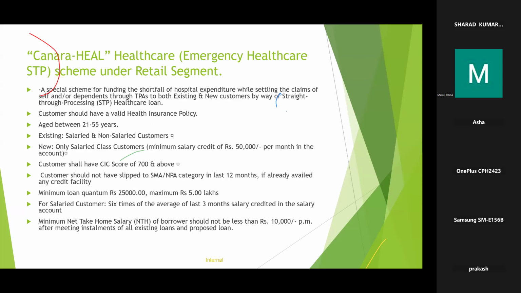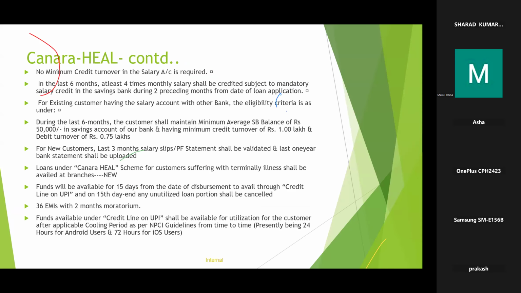That is, it is eligible for customers with a valid health insurance policy, aged between 21 to 55, salaried and non-salaried in the case of existing. In the case of new, only salaried class is eligible. And in the case of new to the bank, salaried class, their minimum salary credit should be 50,000. And CIC score above 700. SMA or NPA should not have been reported for last 12 months. Minimum loan amount 25,000, maximum 5 lakhs. For salaried customer, maximum loan quantum is 6 times of average of last 3 months salary credit. And NTH is 10,000.